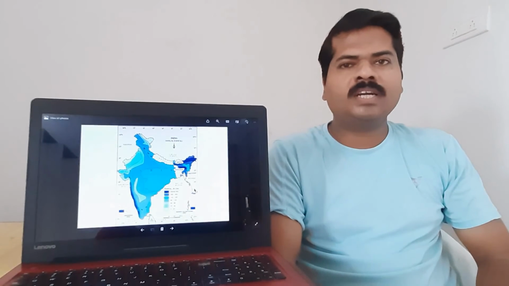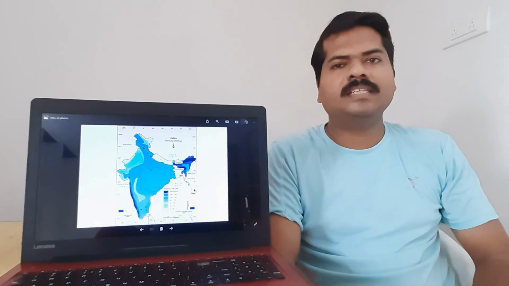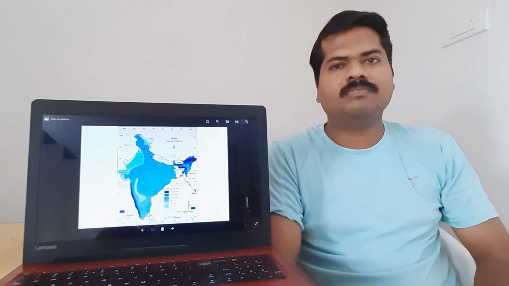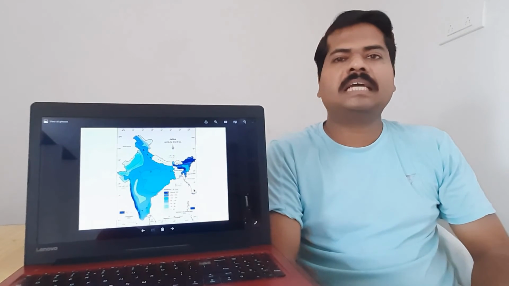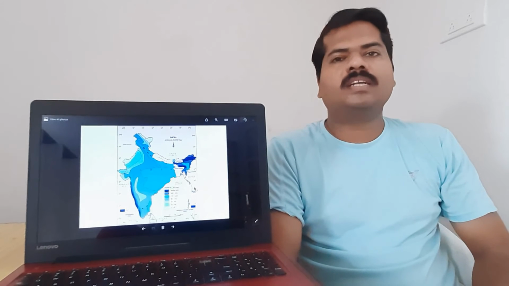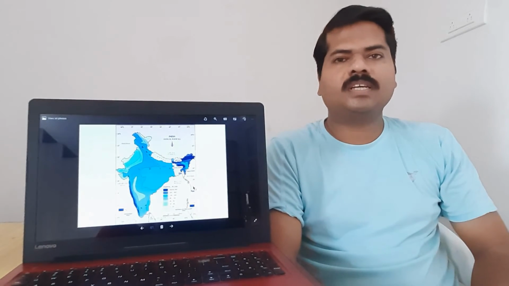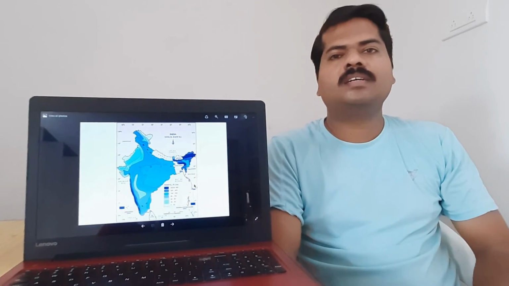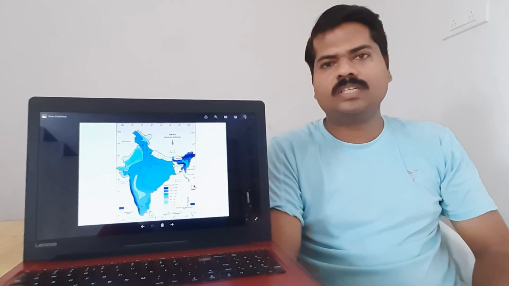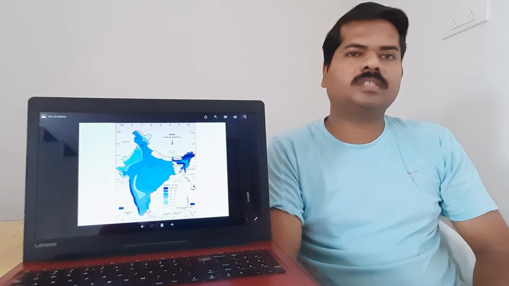These dark blue colored regions are the regions that are in the windward side of the mountains, and light blue colored regions, especially the whitest areas, are the rain shadow regions of different mountains.